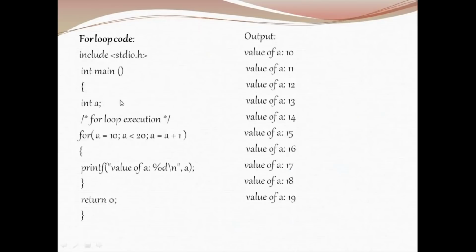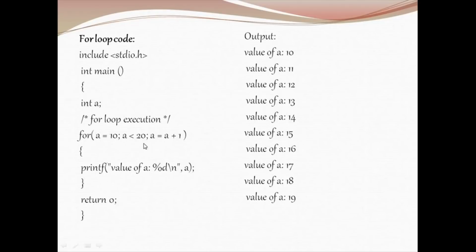Here is the code for the for loop. Here you have declared a variable a as an integer data type. For a equal to 10, a is less than or equal to 20, a plus plus. That is being expanded here. Nothing to confuse here. So a is declared as 10. The condition is checked now. 10 is less than 20. The condition becomes true. The value is printed.